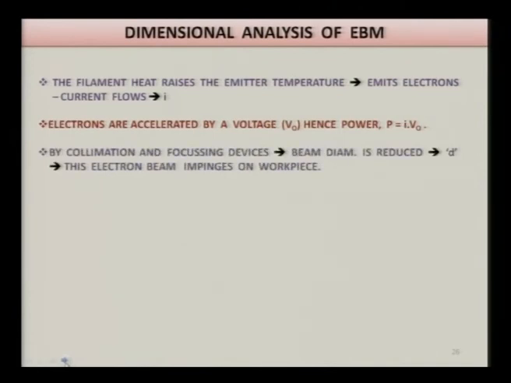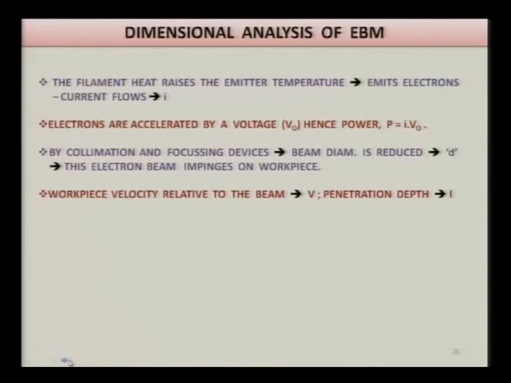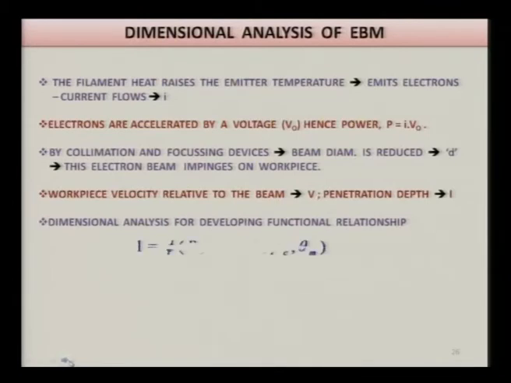By collimation and focusing devices that we have already seen while discussing the EBM system, the beam diameter is reduced to D, and this electron beam impinges on the workpiece wherever you want the feature to be created. Now the workpiece velocity relative to the beam is taken as V, and penetration depth is taken as L. Then for dimensional analysis, to develop the functional relationship between the different parameters and penetration depth, we proceed as follows.